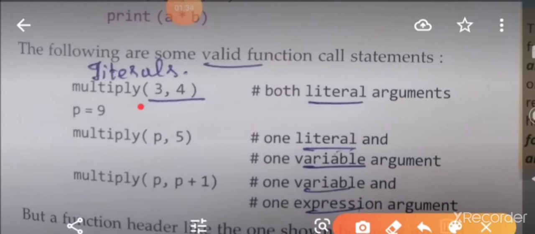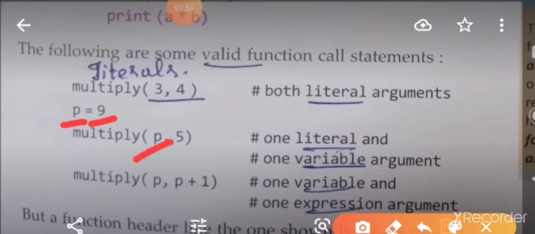A literal is a value given directly to the parameter, and a variable is a temporary memory location used to store values. Here you can see p is a variable because it holds the value 9 in the memory location of p.